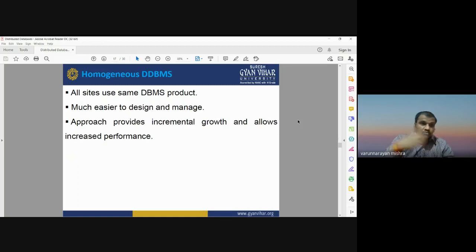So the homogeneous DDBMS approach provides incremental growth and allows increased performance, because we are using the same kind of database. So it is very easy to improve the performance. It is very easy to design and manage this kind of database. So this is the homogeneous database or homogeneous DDBMS.